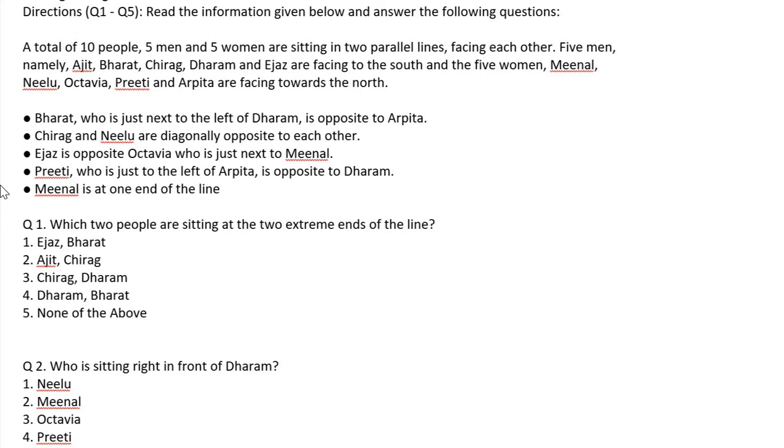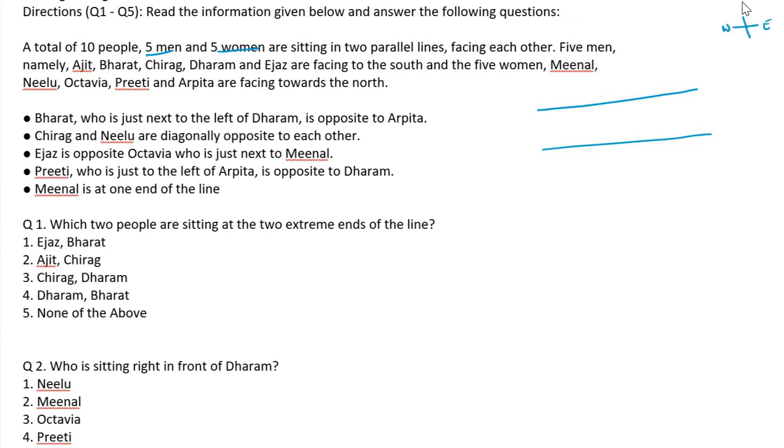A total of 10 people, 5 men and 5 women, are sitting in 2 parallel lines facing each other. The 5 men, Ajit, Bharat, Chirag, Dharam and Isas, are facing south. So what are our directions?